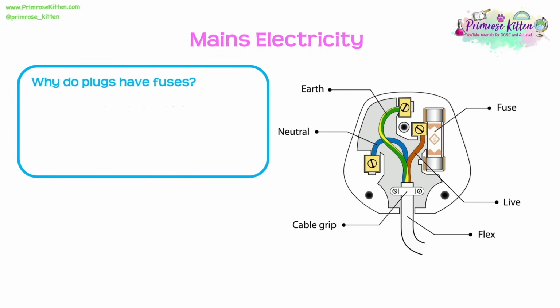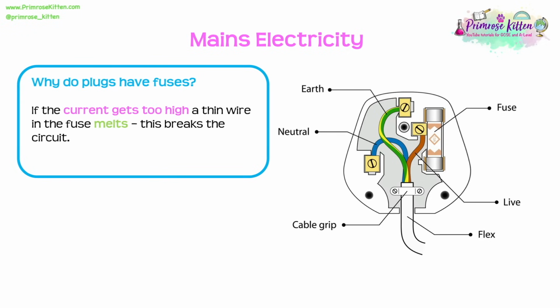Now let's have a look at some other key features to the plug. So we can see here that we have a fuse in this plug. Why do we have these fuses? Well, the reason for this is that if the current gets too high, a thin wire inside that fuse will melt. And the importance of this is by melting, this is going to break the circuit. Now, of course, we know that when we break the circuit, electricity is no longer flowing, and this prevents the risk of electrocution, so it makes it much safer.